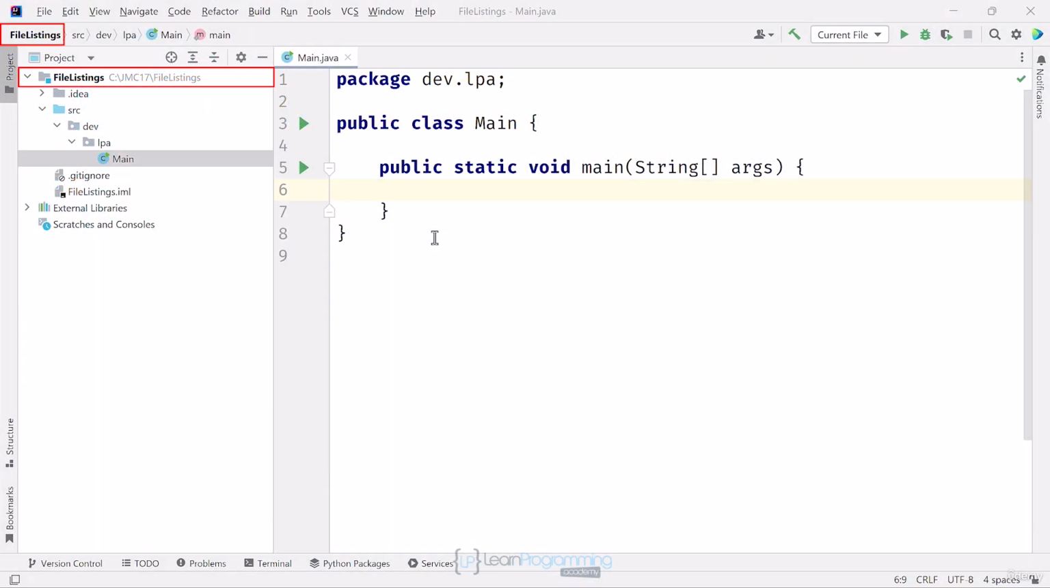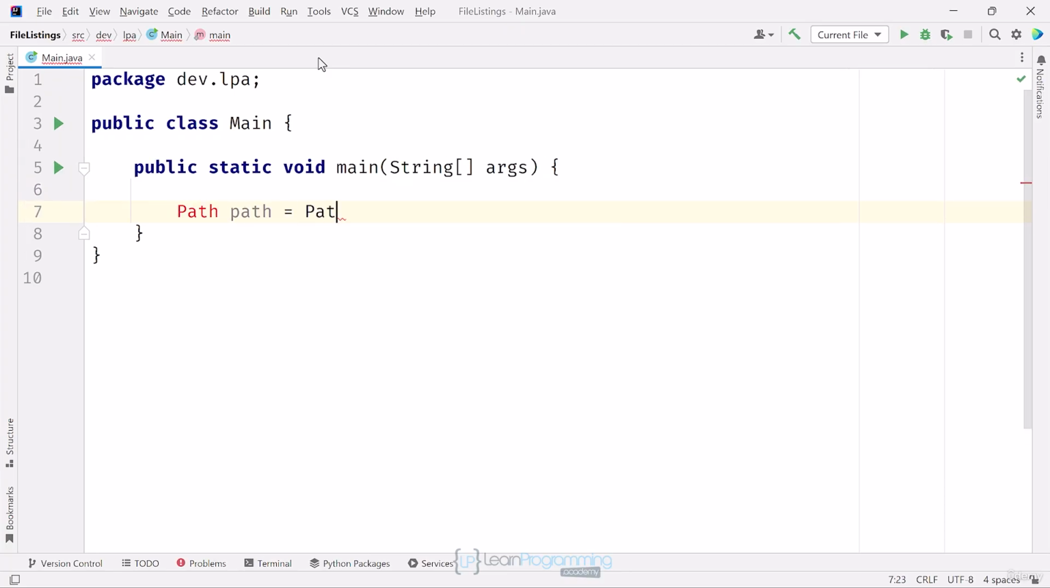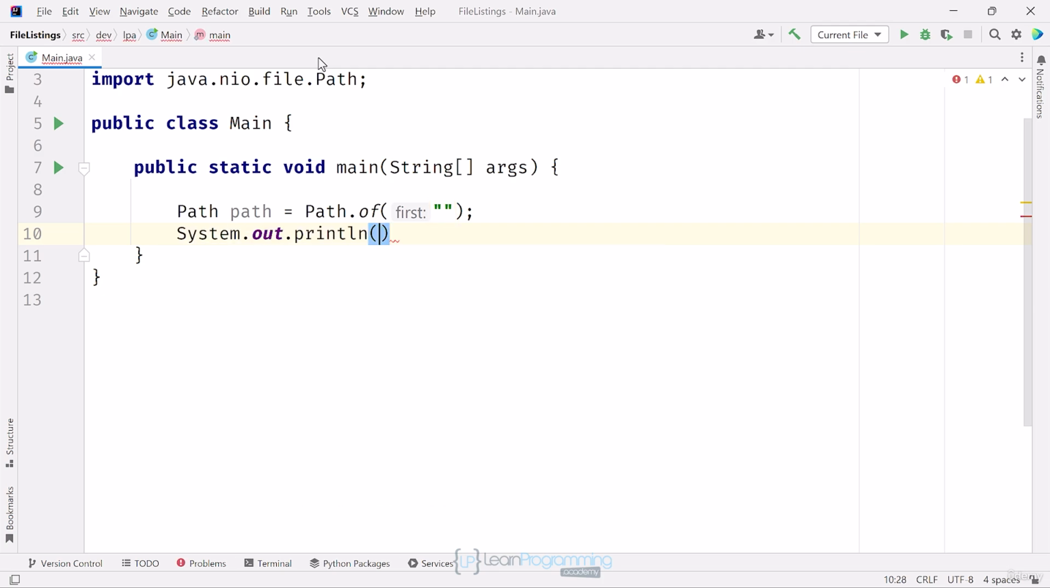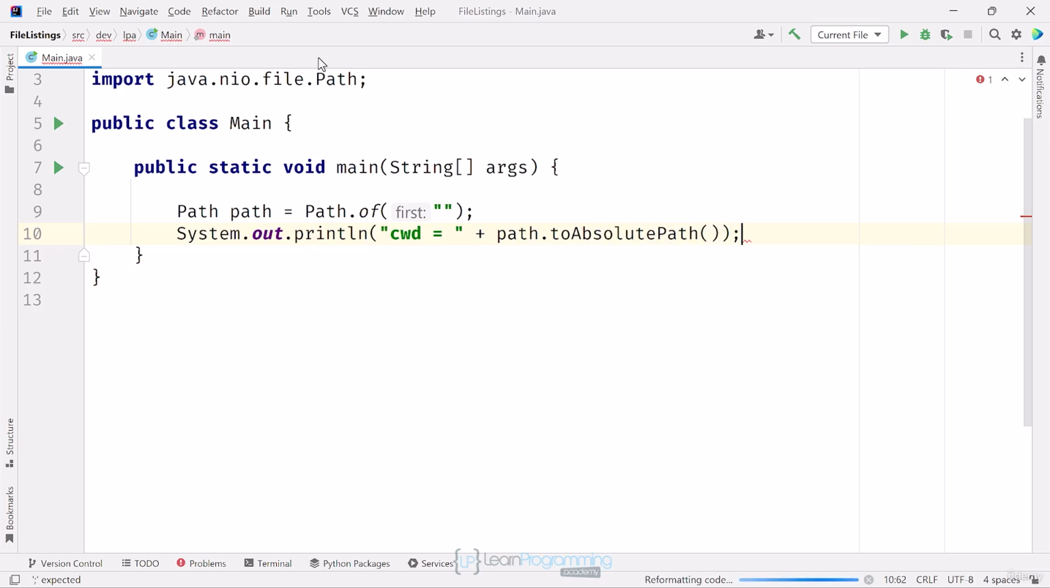For this video, I've created a new project called File Listings. I'm just going to jump right in and show you some other very useful methods on the Files class. These are list, walk and find, all of which are methods that can be used to get a source for a stream pipeline of path elements. I'll start by creating a path variable named path. Remember that if I create a path with an empty string, this is the current working directory, which is what I'm doing here. I'll print the full path of my current directory using the toAbsolutePath method on the Path interface.